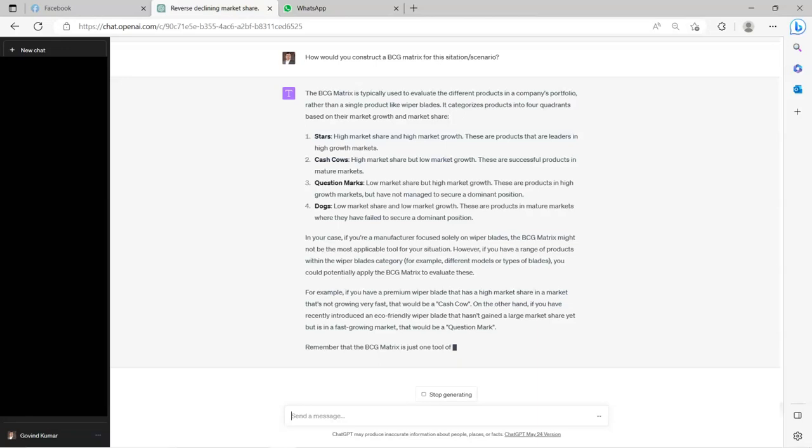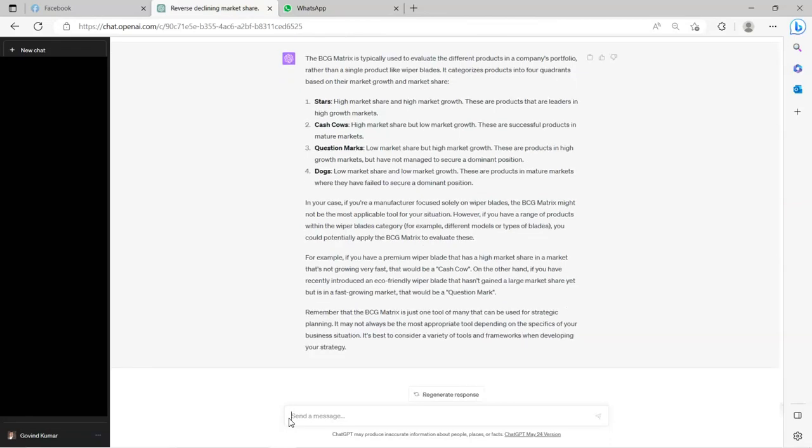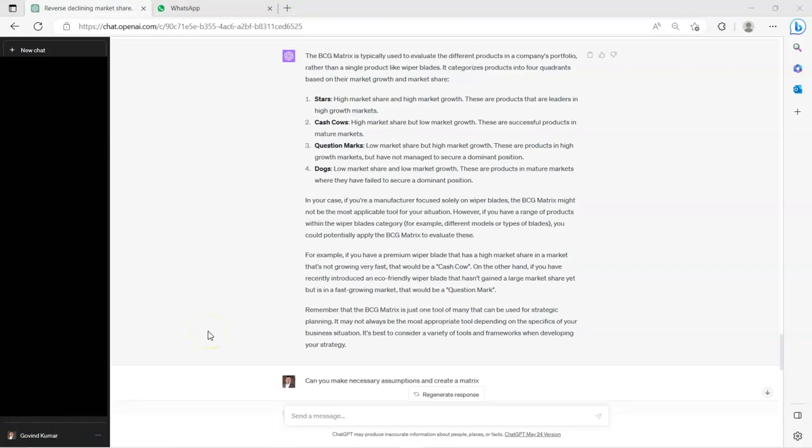So market share and market growth are plotted in the form of a 2 by 2 matrix. There we indicate the different product lines. So visually, just by looking at the visual, you can understand which product line is suited for expansion, which product line should head towards an end of life scenario, right? So BCG has given details of the matrix. I'm happy with it, but I want GPT to construct a matrix. That is my ask. I want ChatGPT to create a matrix for me.